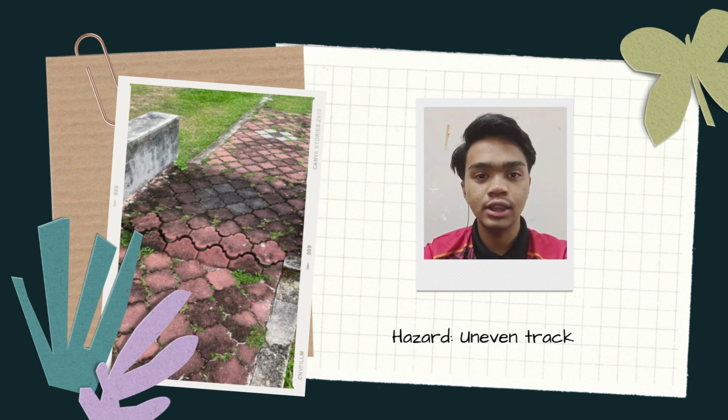There are no existing risk controls for this hazard at the lake. The likelihood for this to happen is 3, and the severity is 1 because the effect is minimal. The risk score is 3 only. The control that we recommend for this hazard is to repair the track. The person in charge for the control is college management.